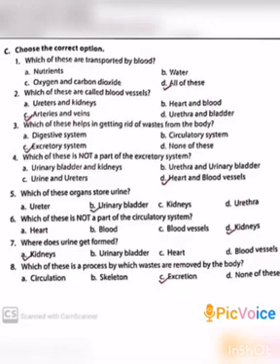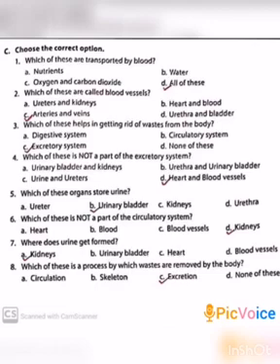Sixth one. Which of these is not a part of the circulatory system? A. Heart, B. Blood, C. Blood vessels, D. Kidneys. Yes, D. Kidneys is the right answer.